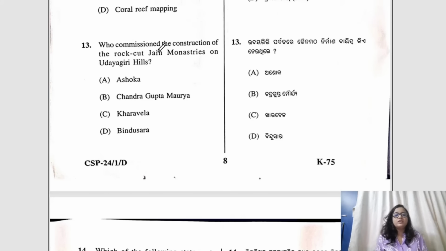Question number 13. Who commissioned the construction of the rock-cut Jain monasteries on Udaigiri Hills? Here, a very easy question. Kharwala would be the correct answer.